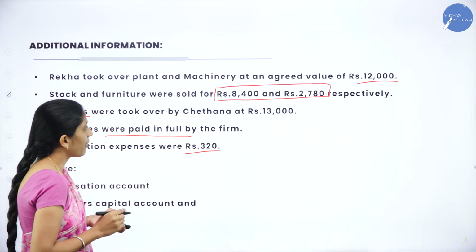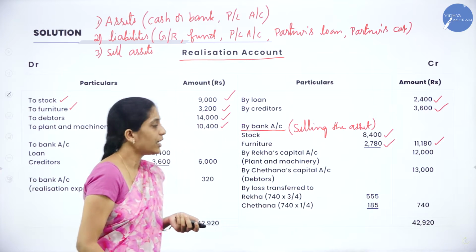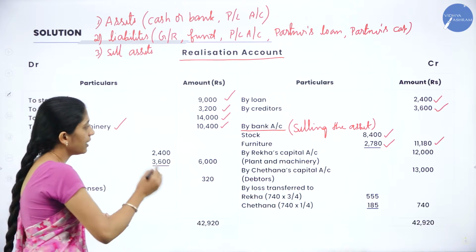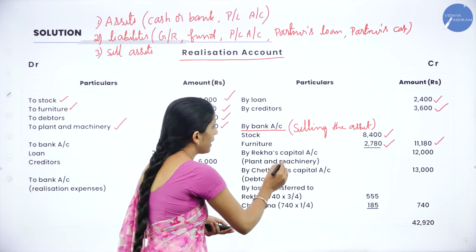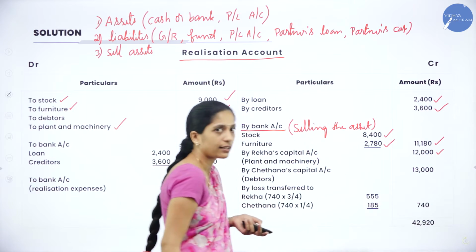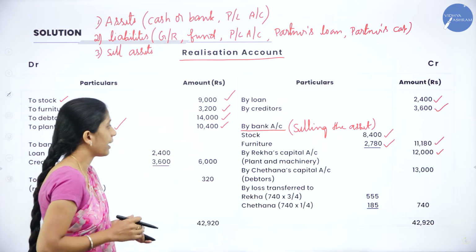Now we shall see how we have recorded. This is for what? By Rekha's account. Here plant and machinery is taken over by Rekha. That is, by Rekha's account, plant and machinery taken over. So what is the amount? 12,000. On which amount they have taken over, that amount we have to record.